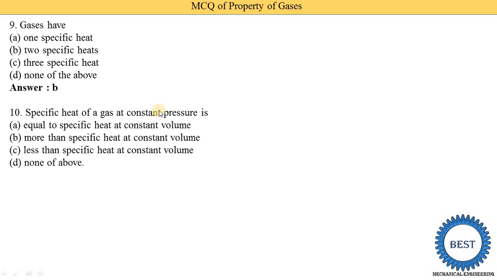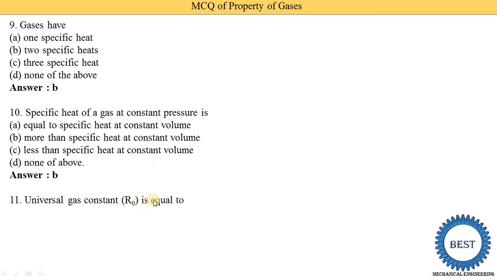We know that the value of Cp is greater than Cv, so option B, more than, is correct. For air we consider the specific heat at constant pressure as 1.005 and the specific heat at constant volume as 0.7.